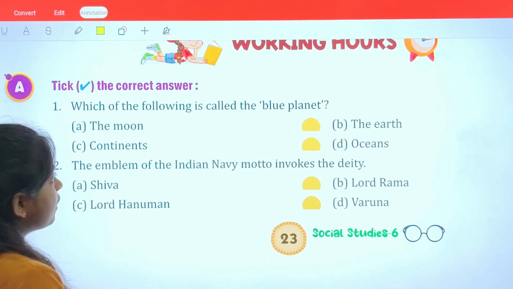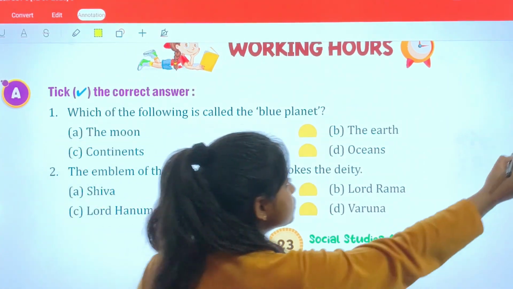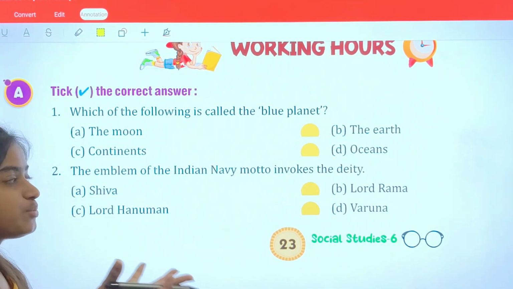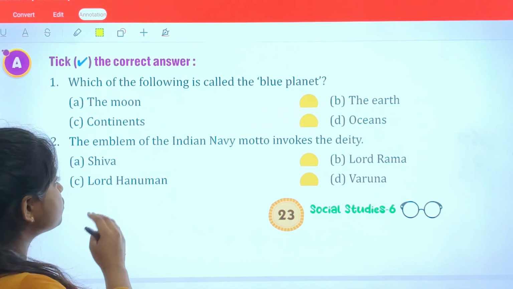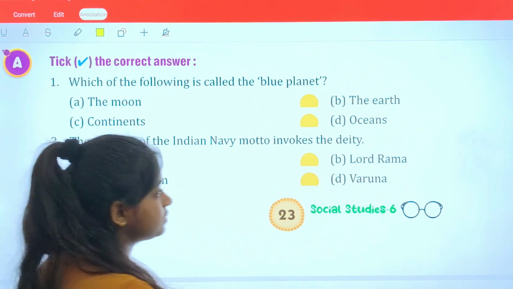The first question we have: which of the following is called the blue planet? The Earth, obviously. The Earth is called the blue planet because 70 to 71% of it is water, present in the ocean areas. Next, the emblem of the Indian Navy motto invokes the deity. We already know that this is Varuna.